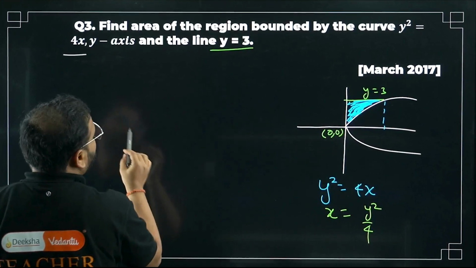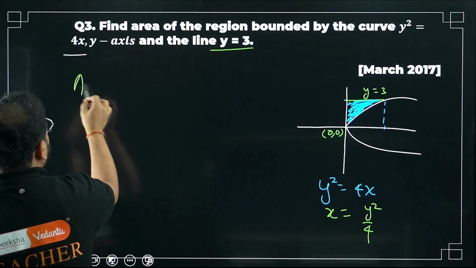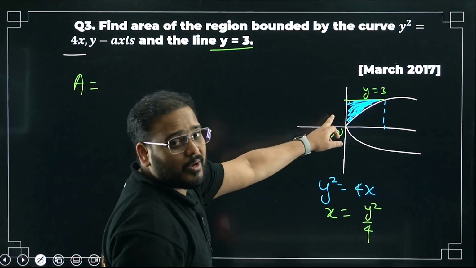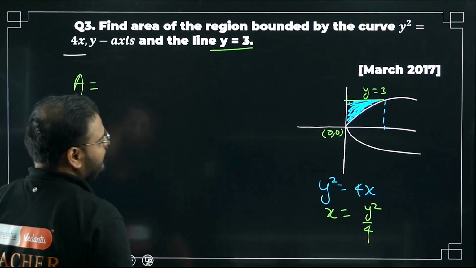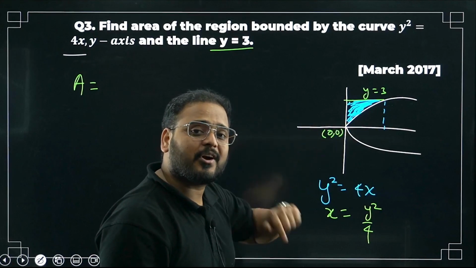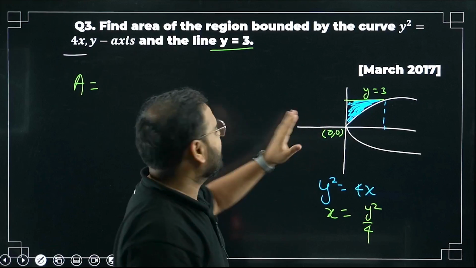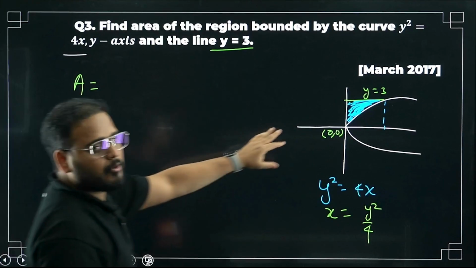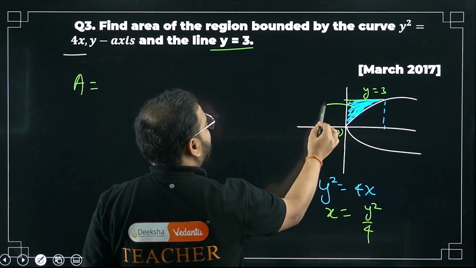Please check. So my required area is given in this case. There's no 4 here. Only one part is there. That's why only A. Okay. Please don't make this mistake. 4 was for that result because the figure was symmetric across the origin. Right now, over here it's not like that. Only this part we're looking for. I'm taking that to be my area A.